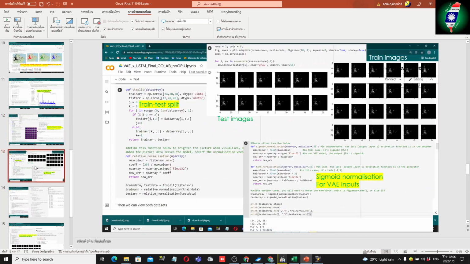Before our rasterized heat map can enter our VAE model, we need to call the train-test split function and do a relative normalization and display the train and test images. Then we define and call the sigmoid normalization function, because the VAE model has sigmoid as its final activation function.